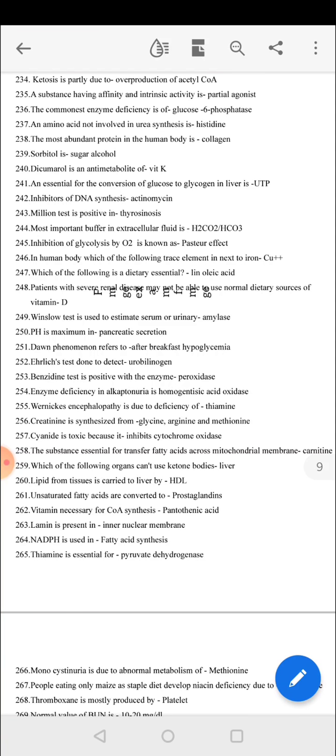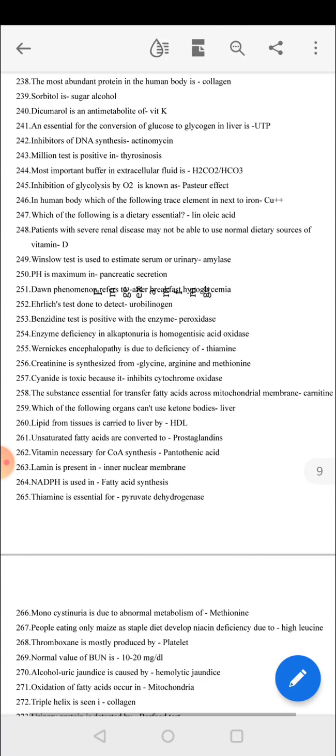Inhibition of glycolysis by O2 is known as the Pasteur effect. In the human body, the trace element next to iron is Cu+. Which of the following is dietary essential? Linoleic acid. Patients with severe renal disease may not be able to use normal dietary sources of vitamin D. Winslow test is used to estimate serum or urinary amylase.